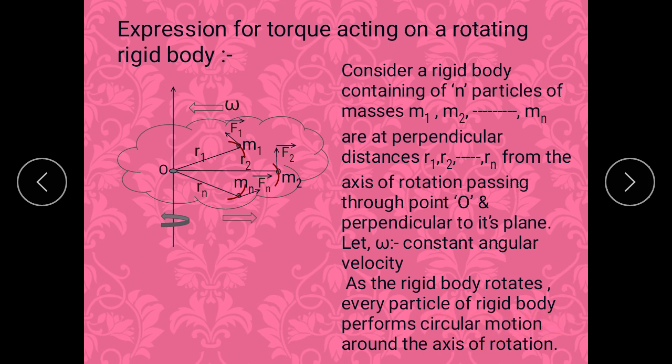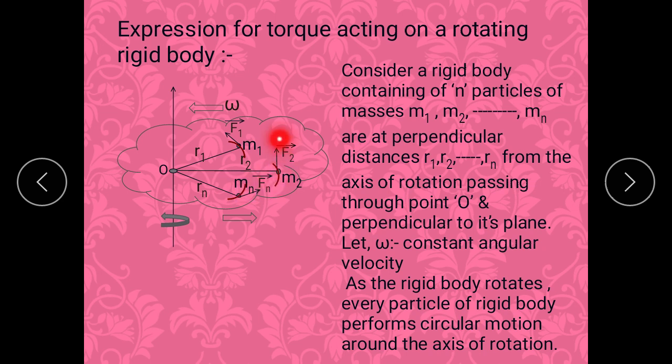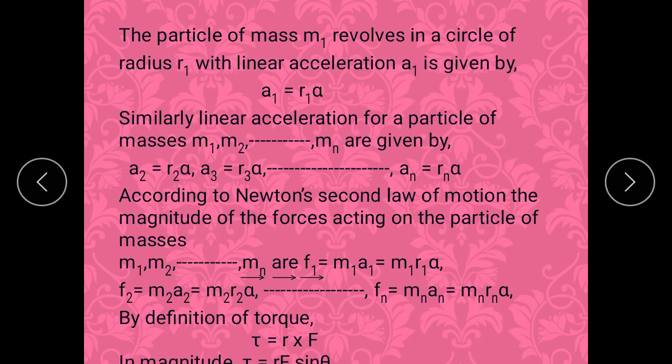Now as this rigid body rotates, every particle of that rigid body performs circular motion. So we know that as the particles rotate in a circular path, suppose r1 will be the radius of the circle in which the particle of mass m1 revolves with linear acceleration a1.